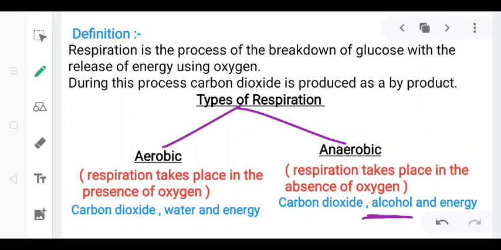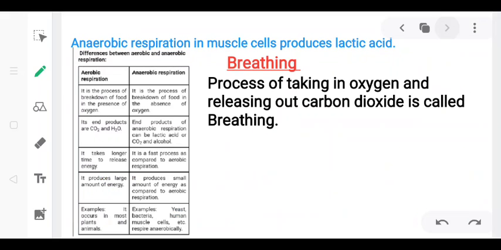Okay, anaerobic respiration also takes place in the human muscle cells, and in human muscle cells after the anaerobic respiration lactic acid is produced. Okay, when a muscle undergoes extreme contraction due to the vigorous exercise, our body or the muscle cells need a lot of oxygen, and when the muscle cells do not get enough oxygen they start respiring anaerobically, and due to which they produce lactic acid, which begins to build up and causes pain and irritation.